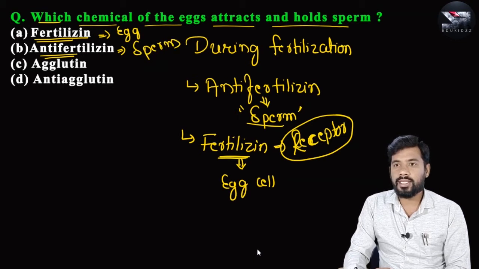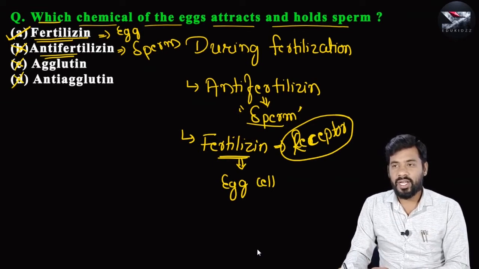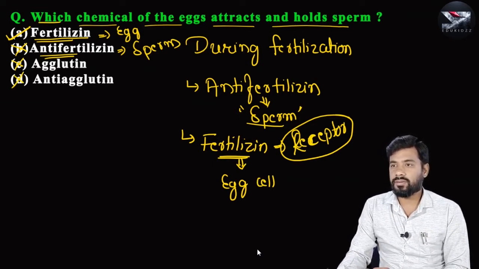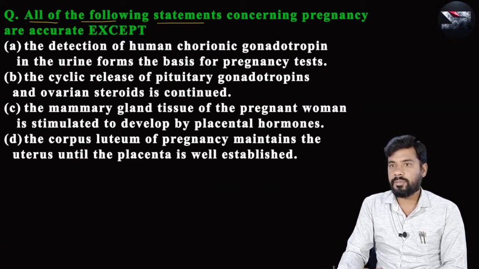So hence option A is the right answer, whereas option B, option C agglutinin and option D anti-agglutins are also incorrect, right? Now let us take the next question, and here the next question is, all of the following statements concerning pregnancy are accurate except. So here we need to find out the inaccurate statement,